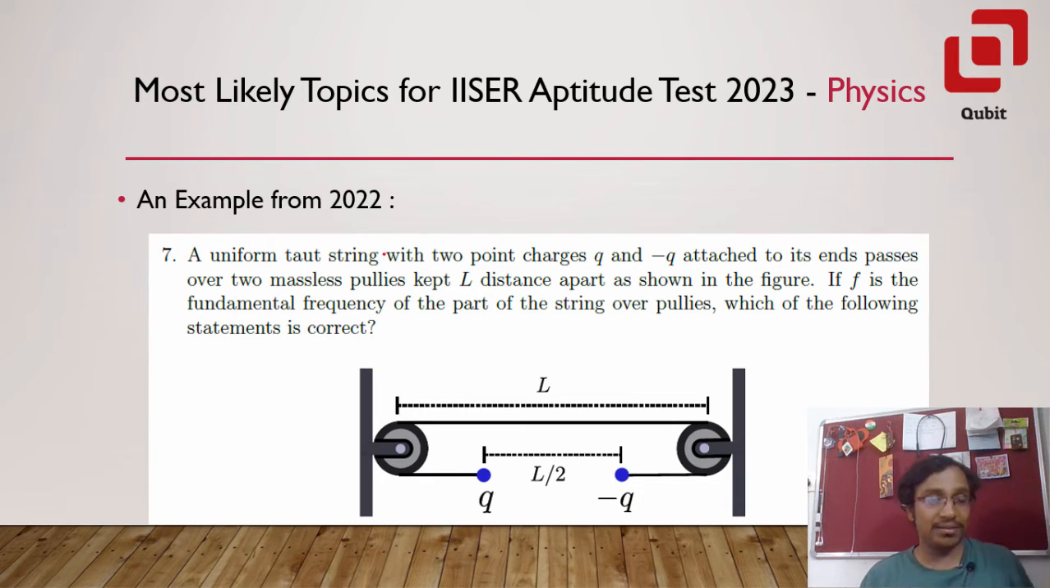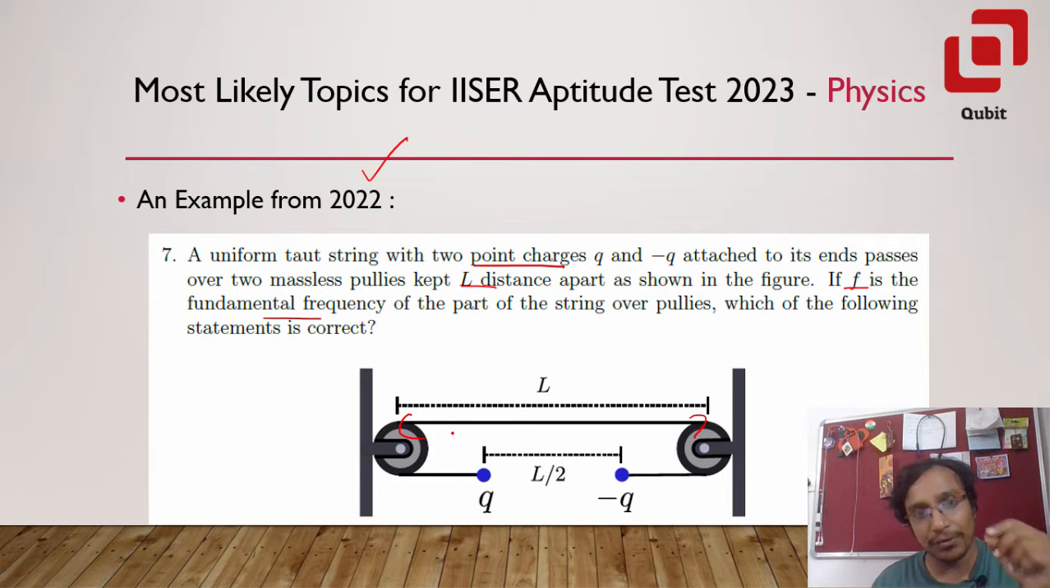If you take a look at this MCQ from 2022, which reads, a uniform taut string with 2 point charges Q and negative Q attached to its ends passes over 2 massless pulleys kept L distance apart as shown. If F is the fundamental frequency of the part of the string over the pulleys, that means this part, which of the following statements is correct? And then there are some options.